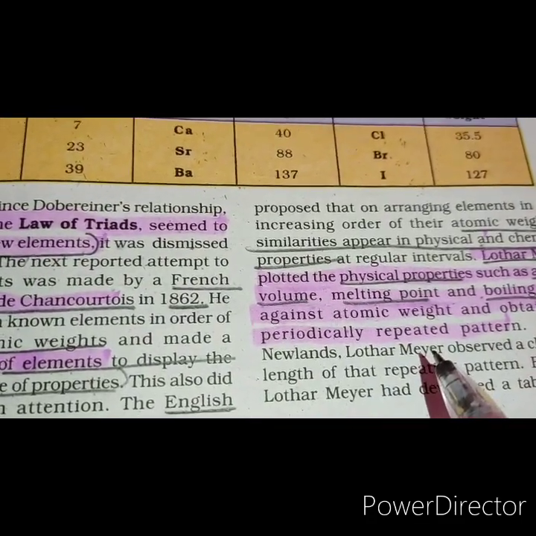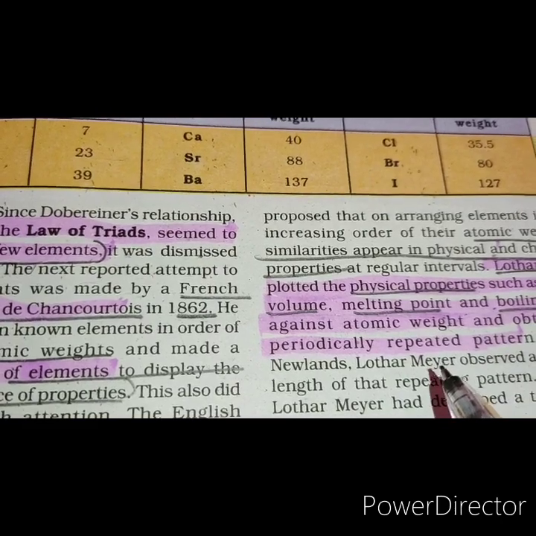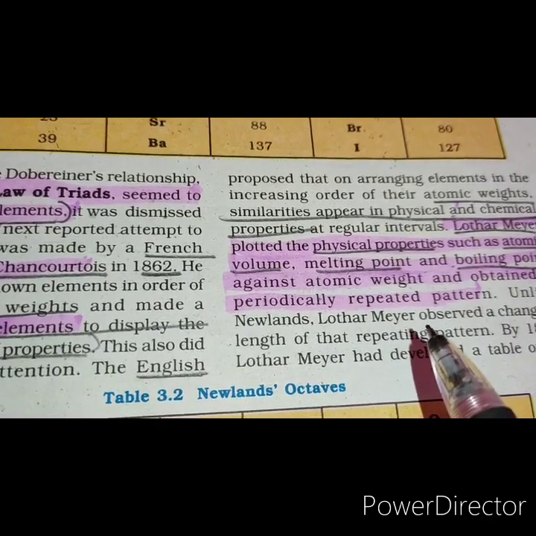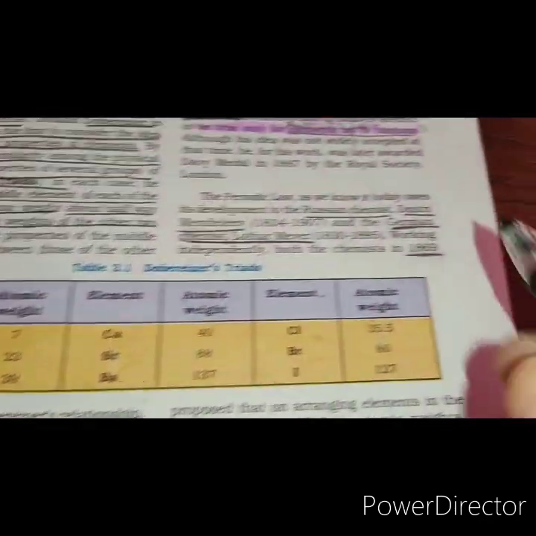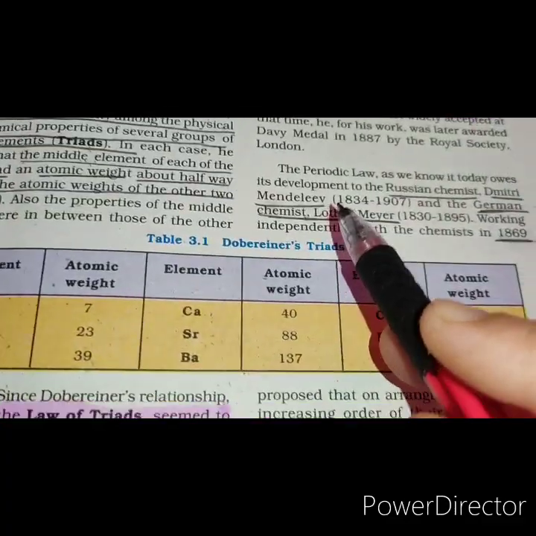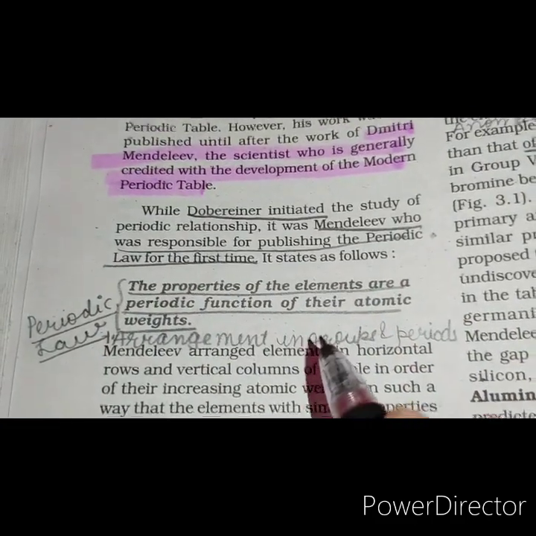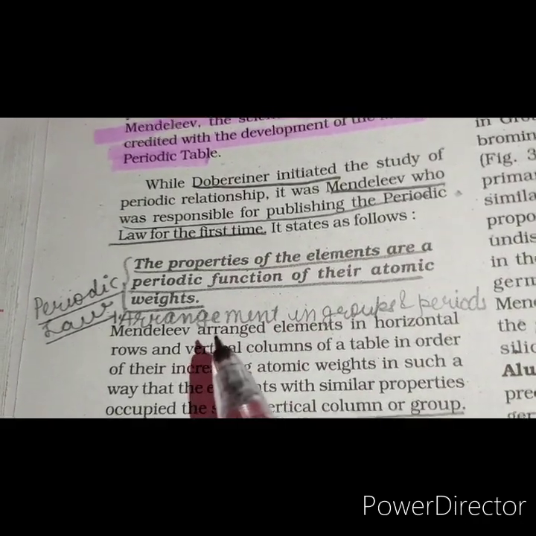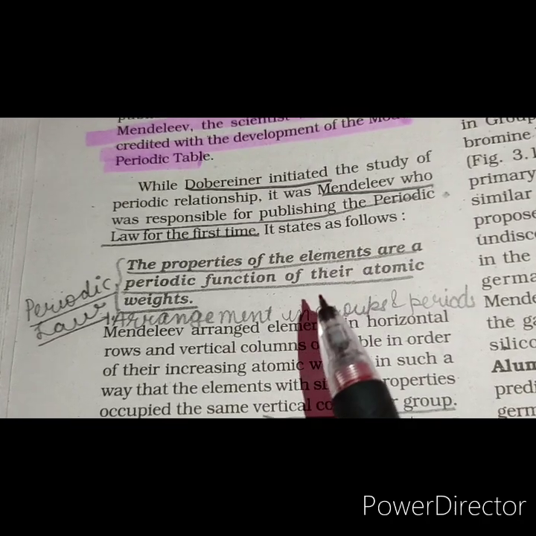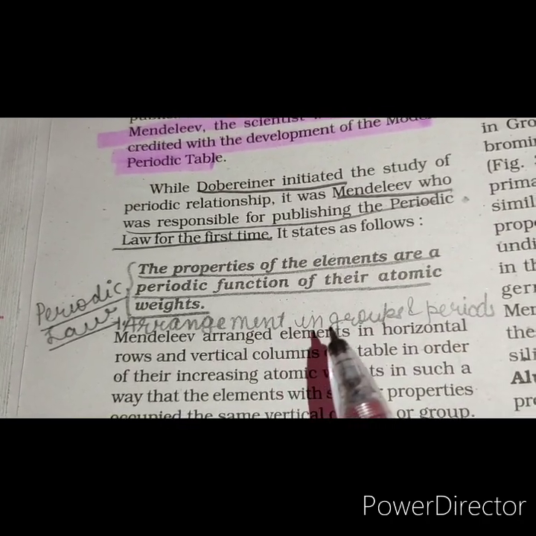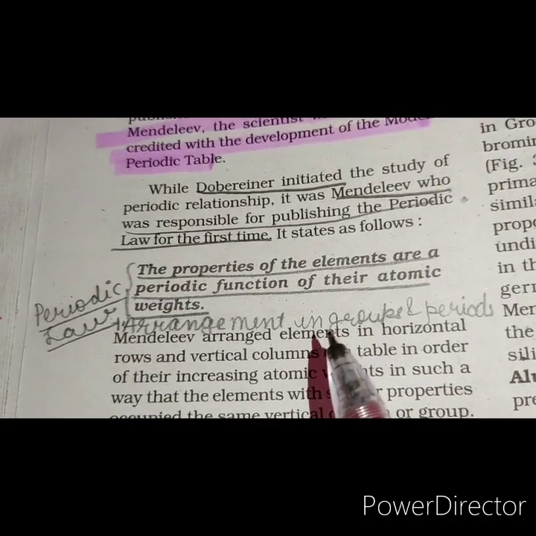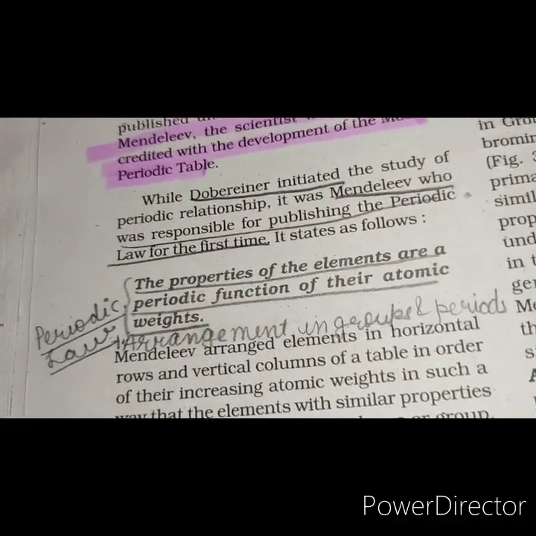All these attempts provided the same clue that there are certain regularities among the elements. The first most successful attempt in classification of elements was made by a Russian chemist, Dmitri Mendeleev. He gave Mendeleev's periodic law, which states that the physical and chemical properties of the elements are periodic functions of their atomic weights. This means that when elements are arranged in the order of their increasing atomic weights, the elements with similar properties reoccur at regular intervals.